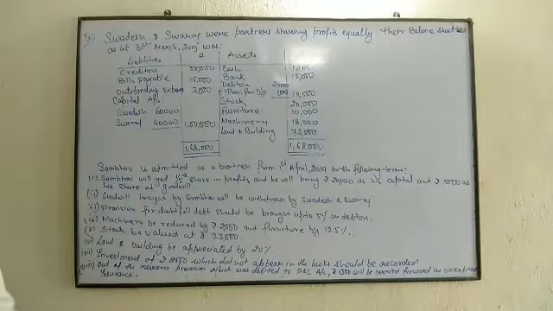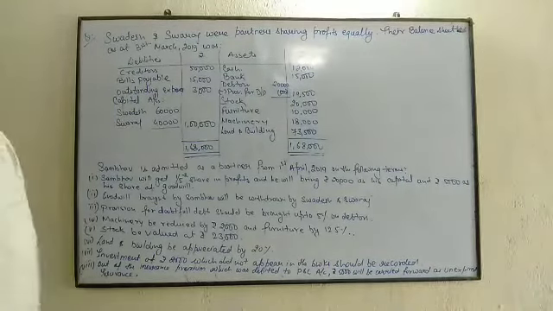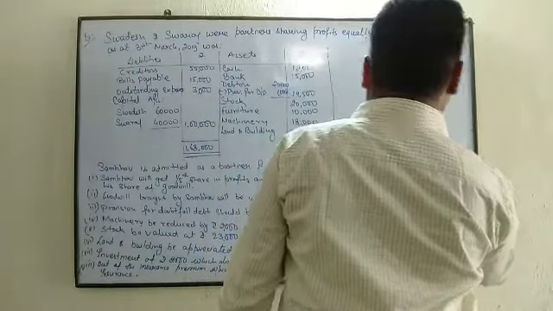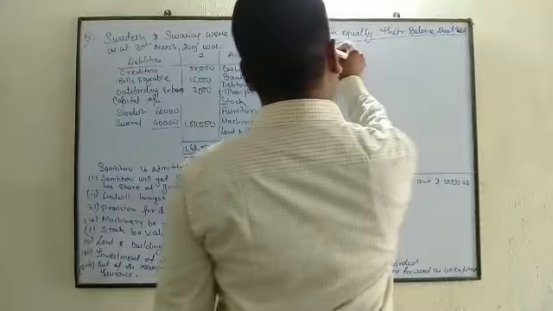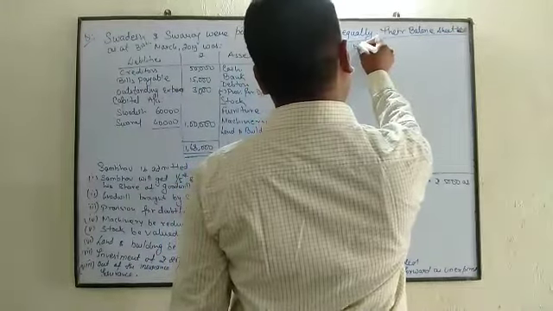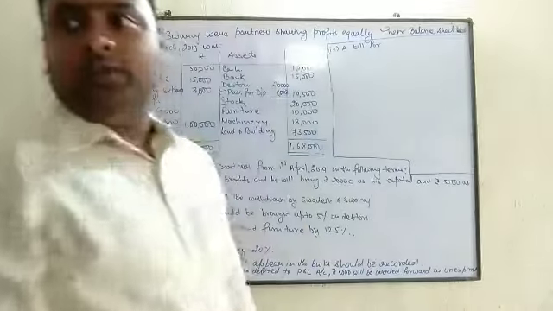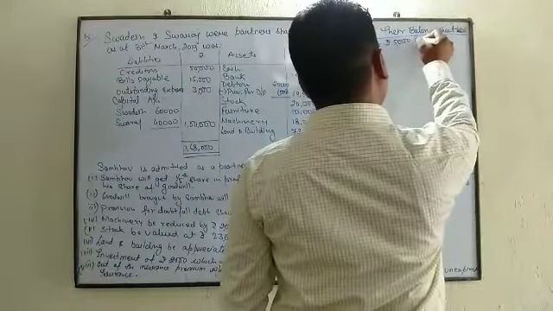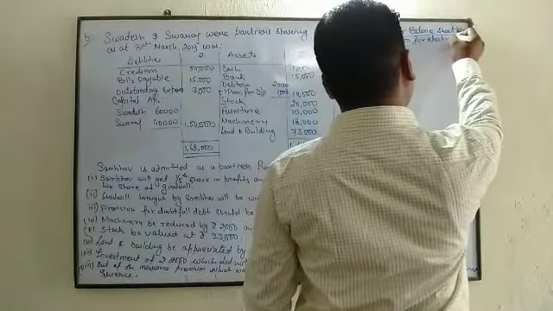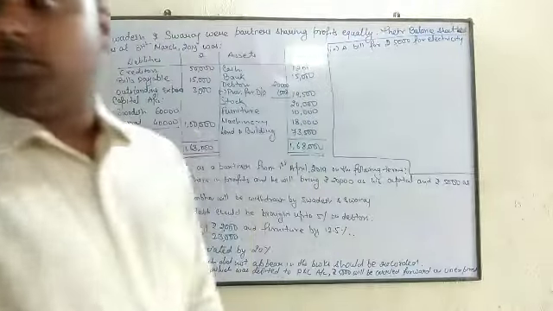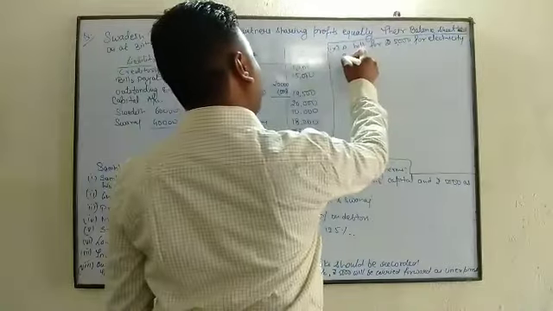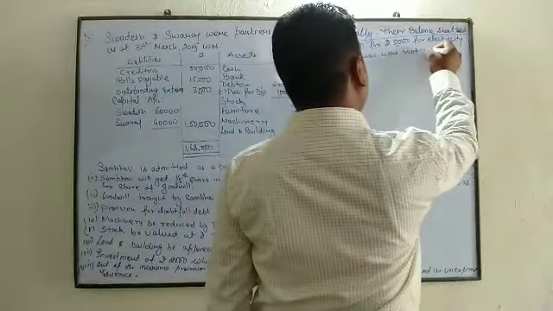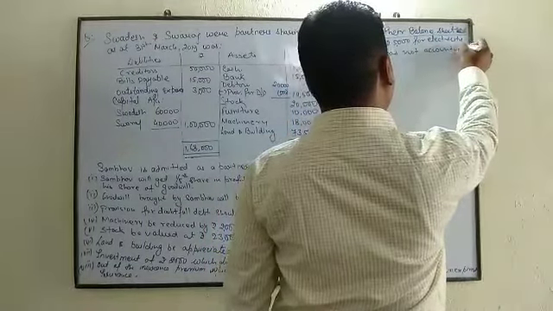And point number 9, a bill for rupees 5000 for electricity expenses was not accounted. I am writing it here.